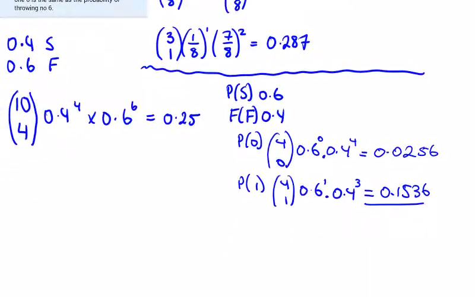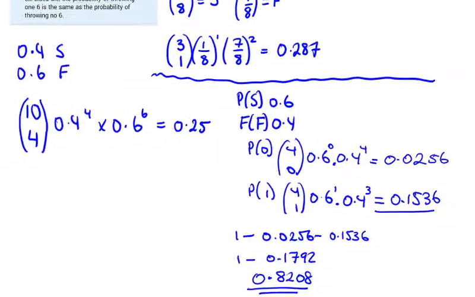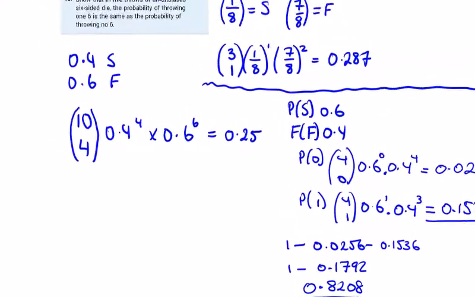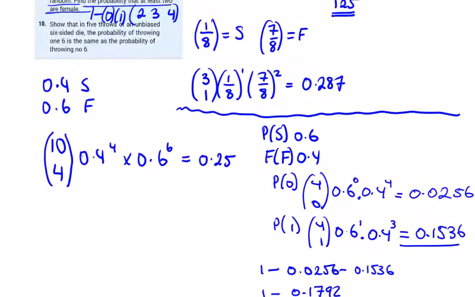So we want 1 minus the 2 of them. 0.0256 plus 0.1536 is 0.1792. So 1 minus 0.1792 is equal to 0.8208. What were we at? Probability at least 2 are female. Okay, 82% chance.